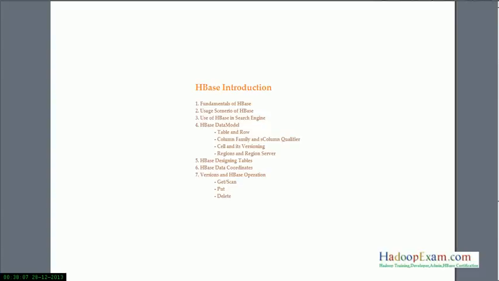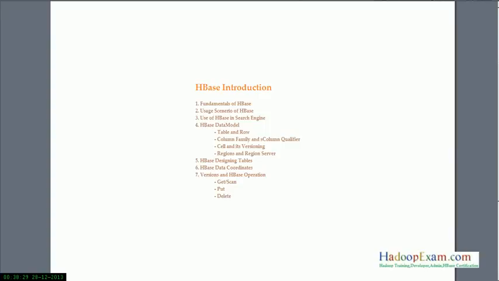In this session, we are going to cover HBase, where we will see the fundamental concept behind HBase and how it will fit with big data. Then later on, we will see the various usage scenarios of HBase, and also how a search engine can leverage HBase to implement the fastest search engine.